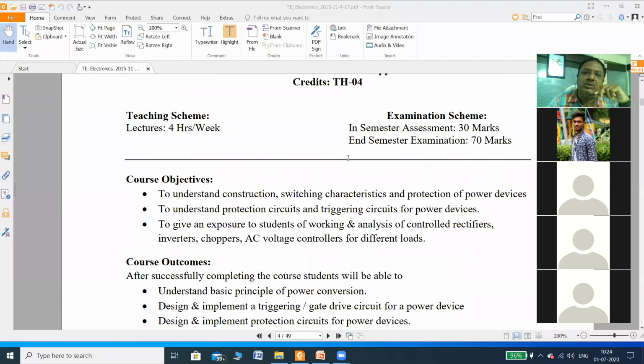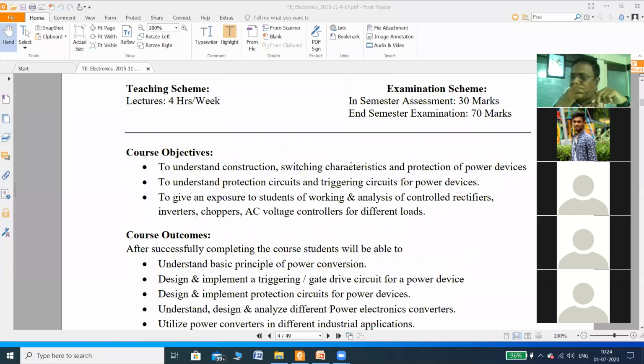So this overall syllabus is divided in two parts: the study of devices, its static and dynamic characteristics, and then application of these devices. First objective: to understand construction, working characteristics and protection of power devices.